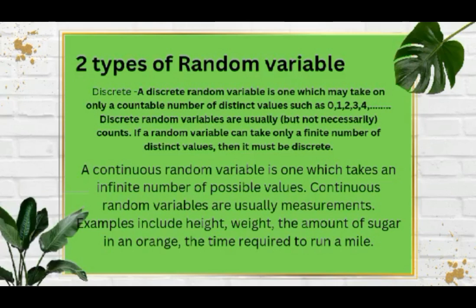The other one is continuous random variable. It is one which takes an infinite number of possible values. Continuous random variables are usually measurements. Examples include height, weight, the amount of sugar in an orange, the time required to run a mile. So, ang continuous random variable ay hindi countable, ngunit measurable.